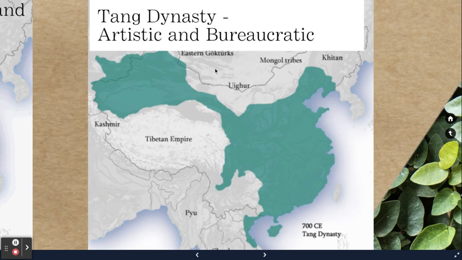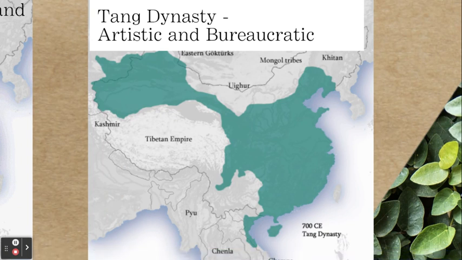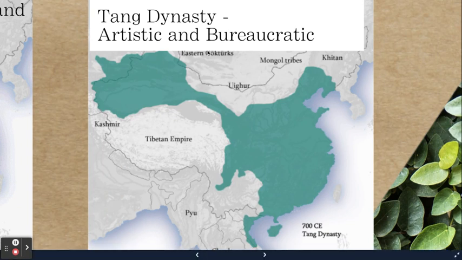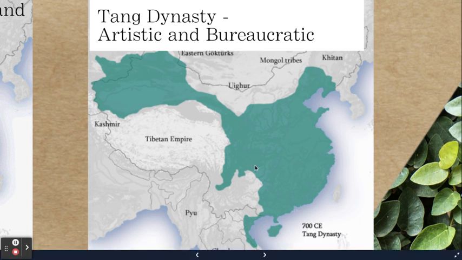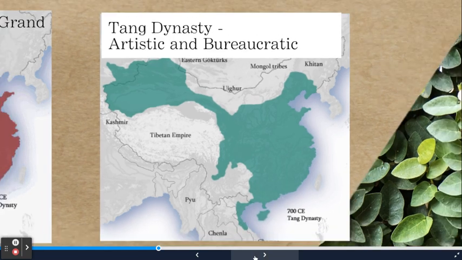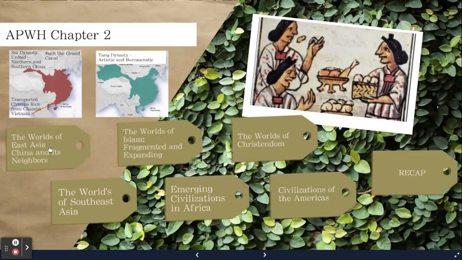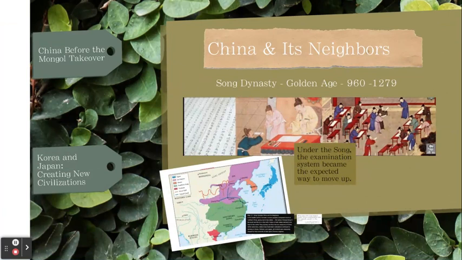Now, after the Sui comes the Tang dynasty. The Tang dynasty is known for its artistic and bureaucratic setup. They are going to be known for all of these things. Notice the difference in size also. China is going to expand. And guess what that's through? The Silk Trade Route. So we're going to see some big differences here in China. So let's start with the worlds of East Asia. So let's look at China.